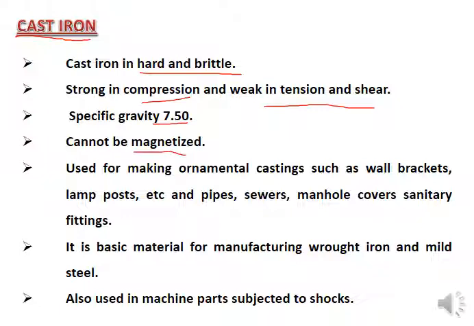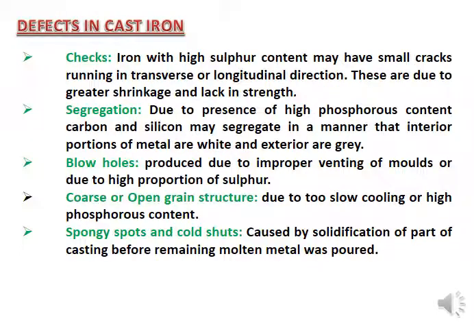Used for making ornamental castings such as wall brackets, lampposts, etc., and pipes, sewers, manhole covers, sanitary fittings, etc. It is the basic material for manufacturing the wrought iron. That is the main thing that can be used for further construction purposes. And mild steel is also used in machine parts subjected to shocks. So it has slightly better properties than pig iron, and you can use it for a greater variety of purposes in the field.